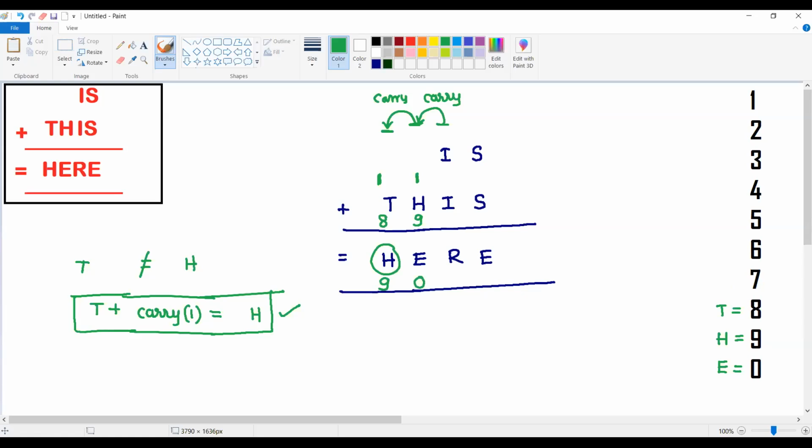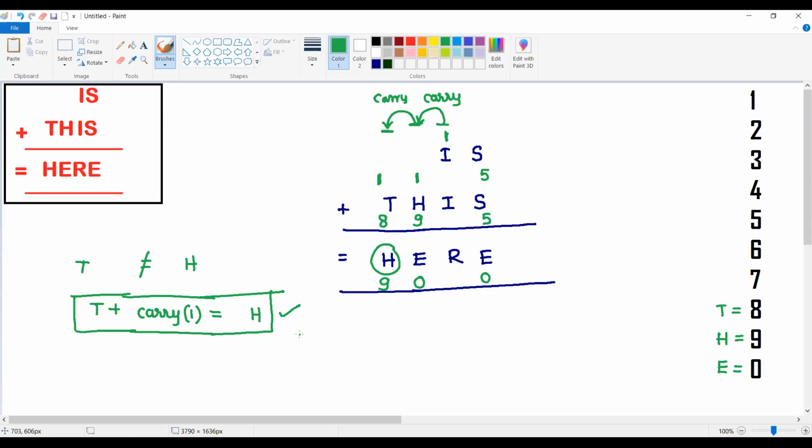So now you can just observe. S plus S is equal to E. What is the E value? E value is 0, right? As per our logic, E value is 0. So S plus S is equal to 0. It is possible if S is 0, but S cannot be 0 because we have already given E as 0. Otherwise 5 plus 5 is equal to 10. When you take 5 plus 5, then 1 is a carry, and it will be 10. So I hope that point is clear.